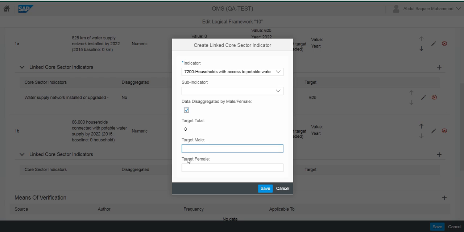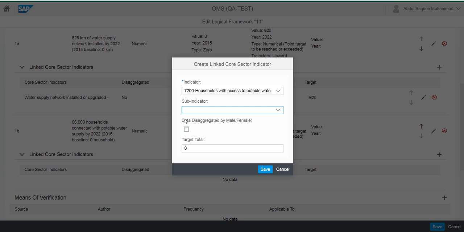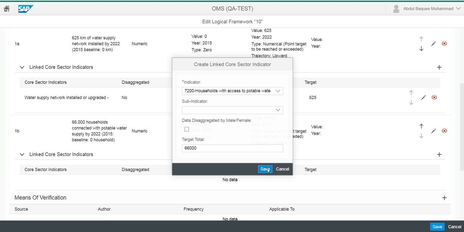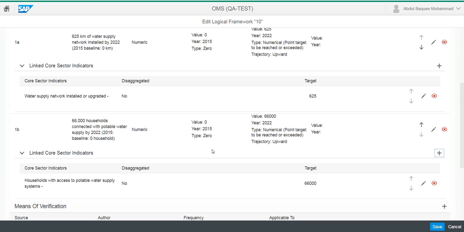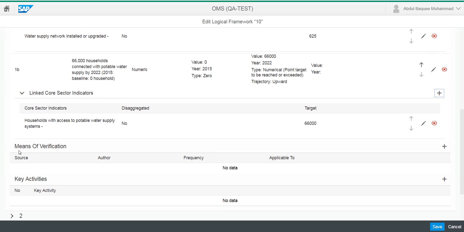You can make this distinction over here. Right now let me just add the value here, 66,000. It's a repetition here. I think there is scope to improve in the OMS: if it is linked, why should we enter it twice here, and here it should be linked somehow.